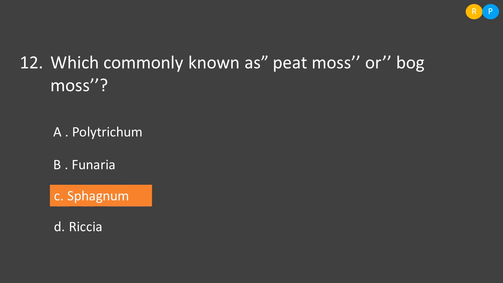So here they are asking which of these acts as a peat moss. Option A, Polytrichum. Polytrichum does not act as a peat moss. Then B, Funaria. Funaria is not an alga, it is a bryophyte. And C, Sphagnum. Sphagnum grows on the soil and acts as a peat moss because it increases the water holding capacity of soil. Then option D, Rixia. So among the four options, the correct one is sphagnum because it acts as a peat moss.